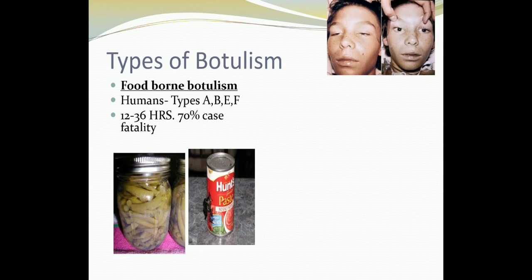This foodborne botulism is usually a result of consumption of foods which contain preformed botulinum toxin, and as I mentioned, most commonly types A, B, E, F are responsible for the causation of foodborne botulism, and the most common source of this food poisoning is homemade canned food.